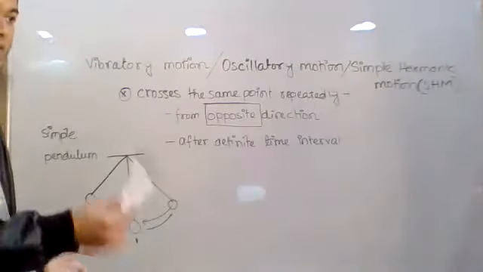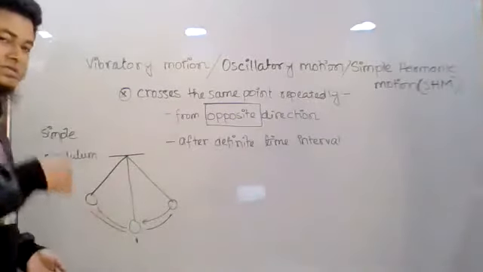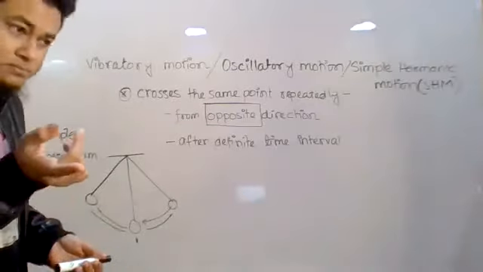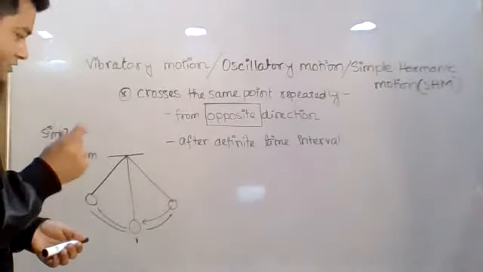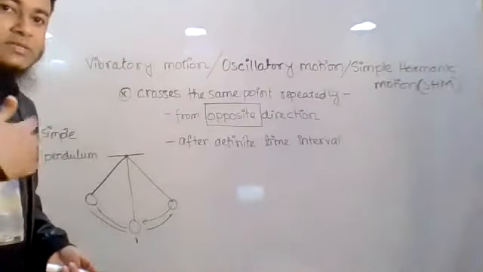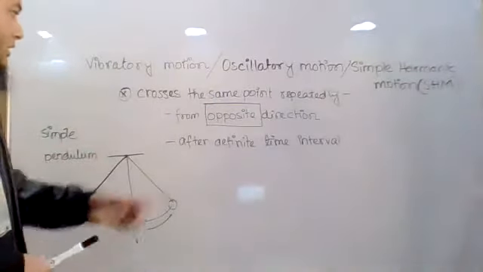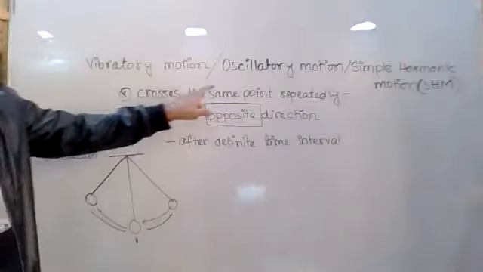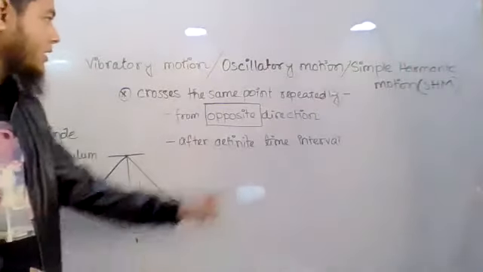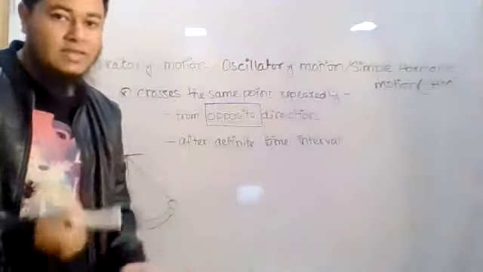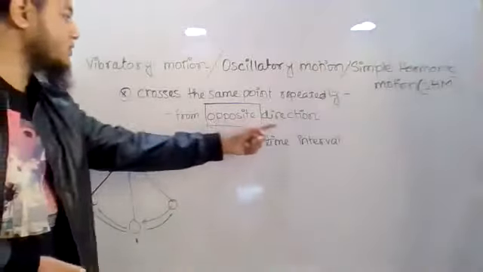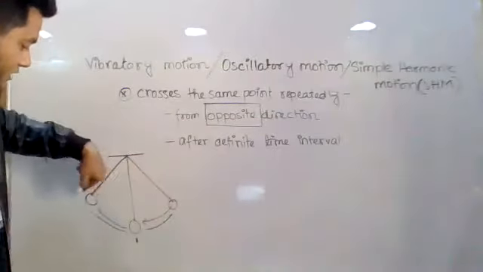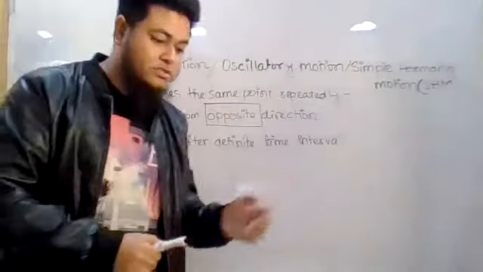So in every oscillation, the first time it will cross from one direction, and the next time it will cross from the opposite direction. That is what it means: it crosses the same point repeatedly, again and again, once from this direction, another from the opposite direction.